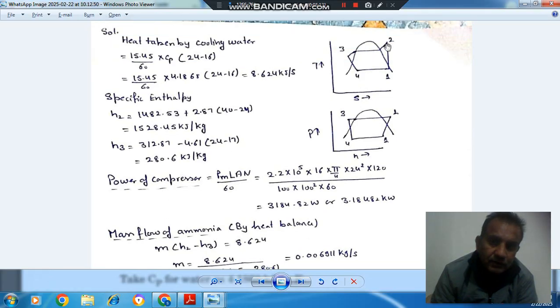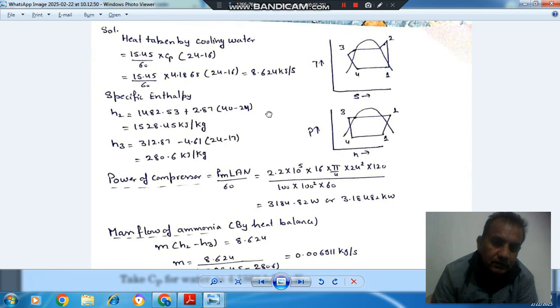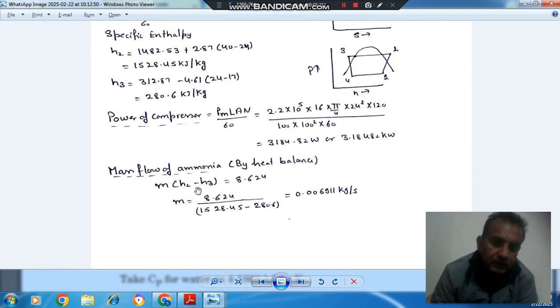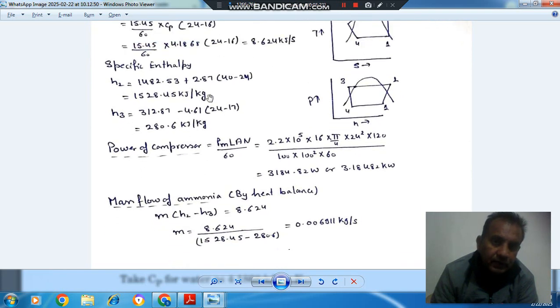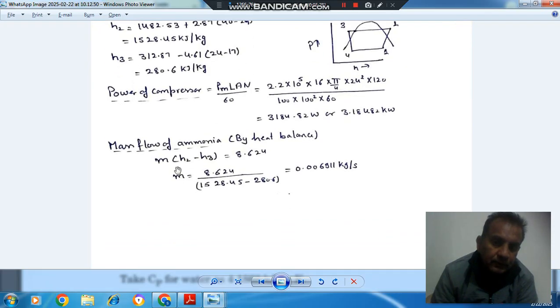Okay, so now we have calculated the heat taken by cooling water. Heat taken by cooling water is the same as heat rejected by refrigerant. Heat rejected by refrigerant is mass of refrigerant times H2 minus H3, m into H2 minus H3, which is equal to this 8.624 kilojoule per second. So mass of refrigerant comes out as 0.006911, because we have calculated H2 and H3. So that is the answer to the second question.